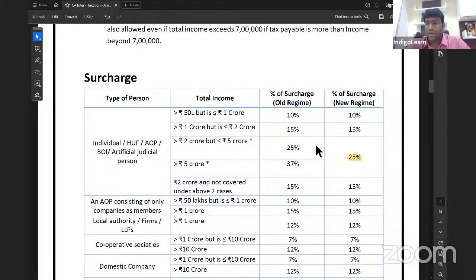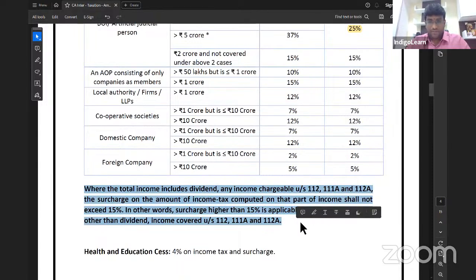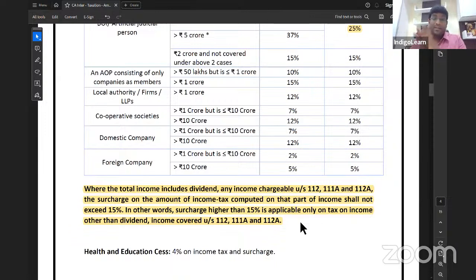And in case of dividend and capital gain chargeable to tax under section 112, 111A and 112A, the maximum rate of surcharge is 15% only. Where total income includes dividend or any income charged under section 112, 111A and 112A, the surcharge on the amount of income tax computed on that part of income shall not exceed 15%.